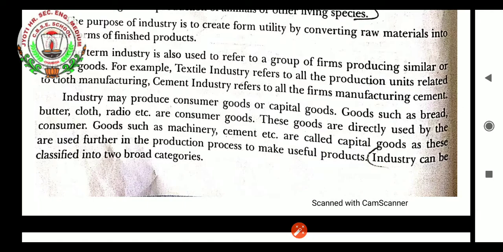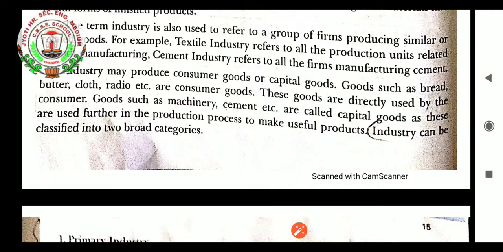Now the question is, what do you mean by consumer goods and capital goods? Consumer goods are those goods which are produced by the industry and directly consumed by the consumer. Example, soap, oil, etc. Whereas capital goods are those goods which are produced by the industry for the production of other goods. For example, machinery, tools, equipment. These are considered capital goods. So goods such as bread, butter, cloth, radio, etc. are consumer goods. These goods are directly used by the consumer. Goods such as machinery, cement, etc. are called capital goods, as these are used further in the production process to make useful products.